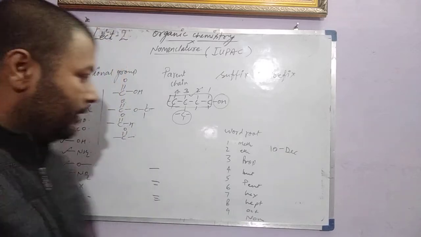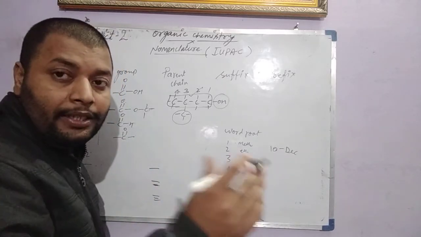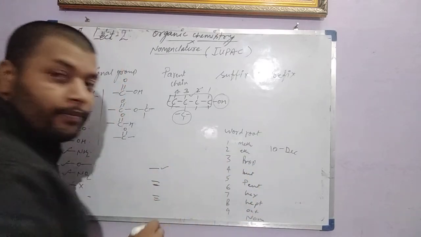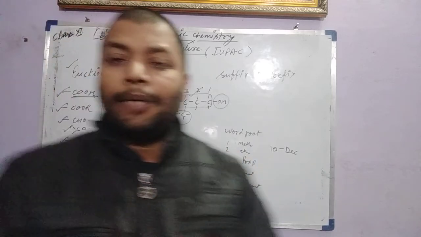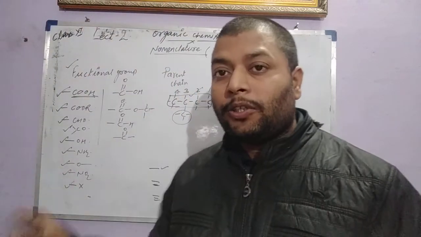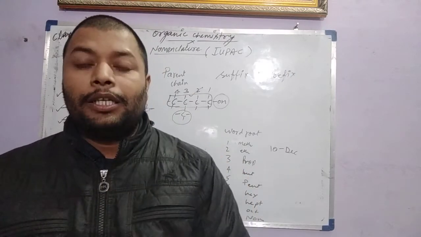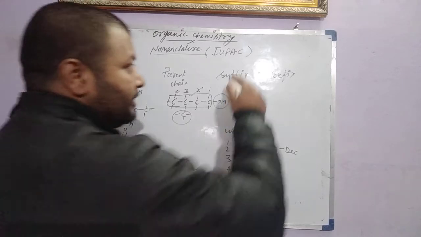Okay? For bonds, different kinds of bonds along with the carbon. If there is a single bond, that is always called alkane. For this kind of carbon bond or functional group, we generally use one word abbreviation that will end the name. That is called the suffix.